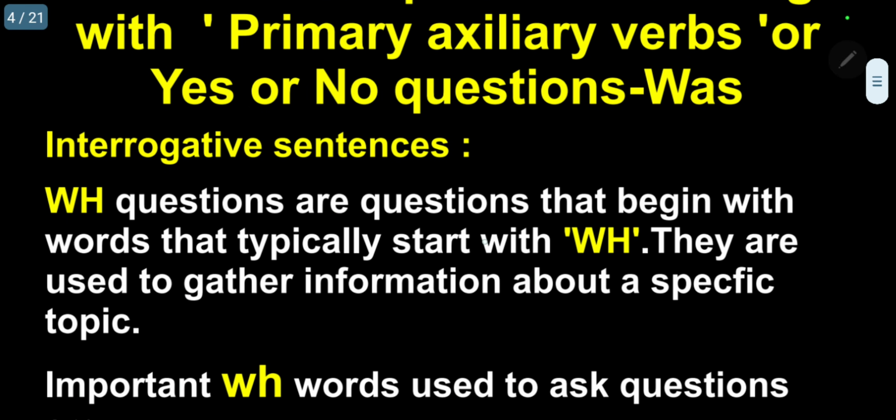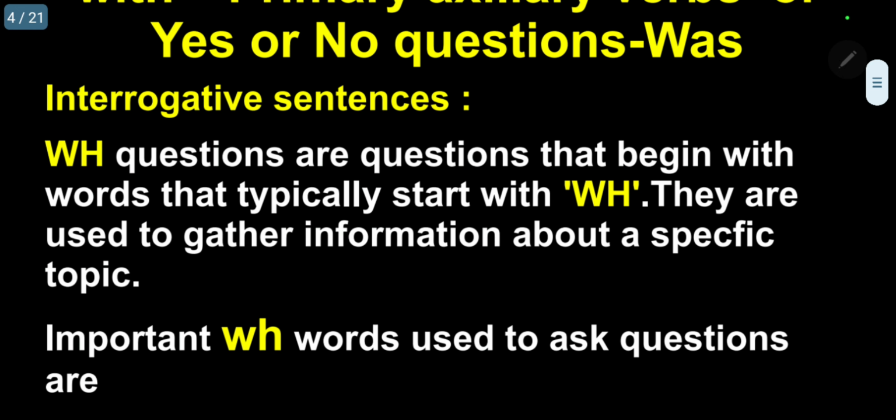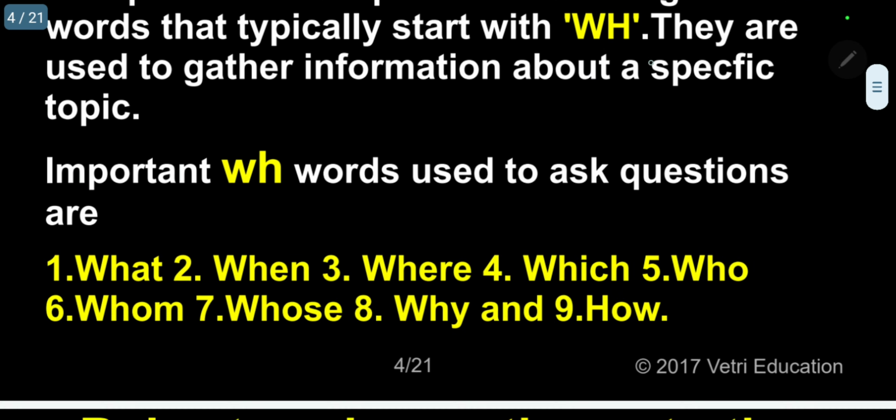Now, WH questions are questions that begin with words that typically start with WH. They are used to gather information about a specific topic. The important WH words used to ask questions are: 1. What, 2. When, 3.